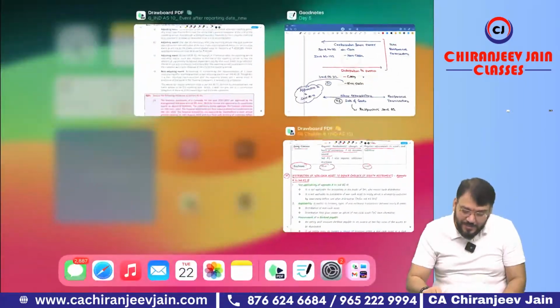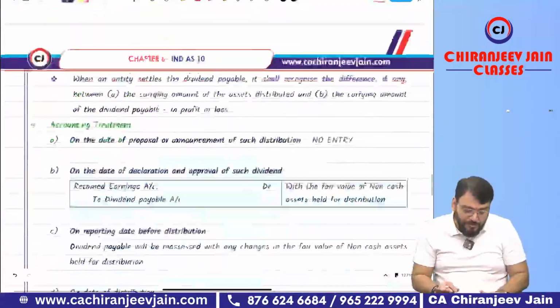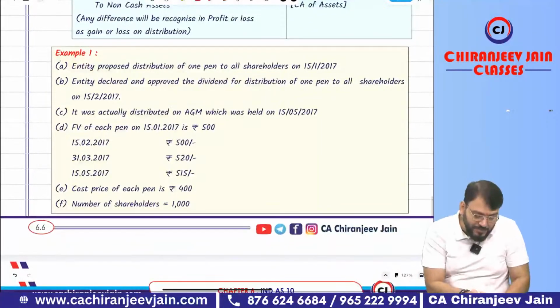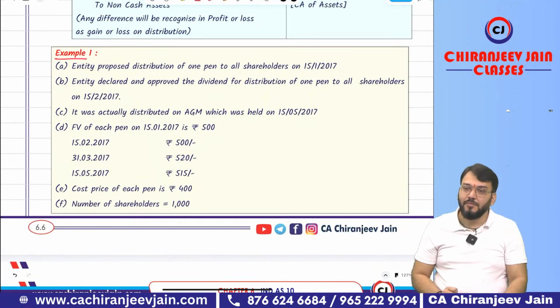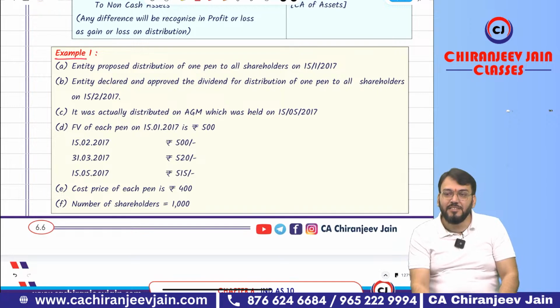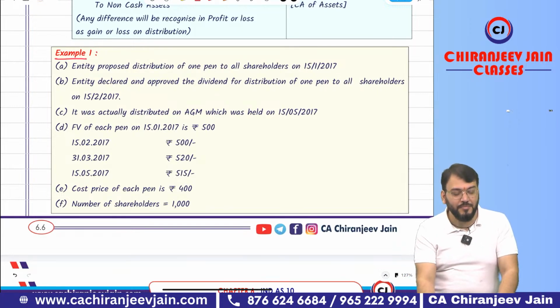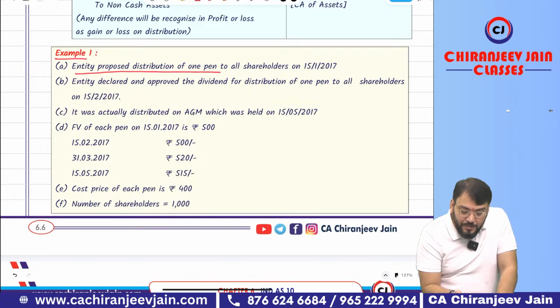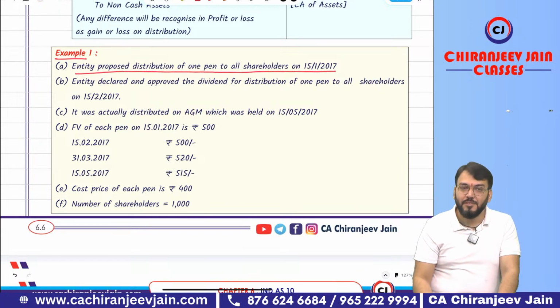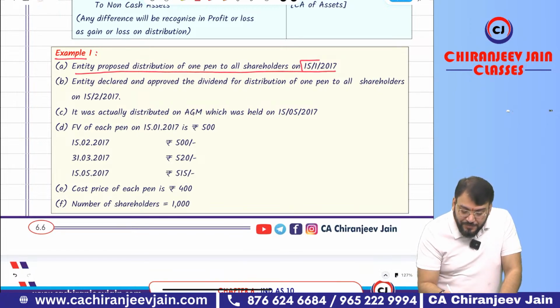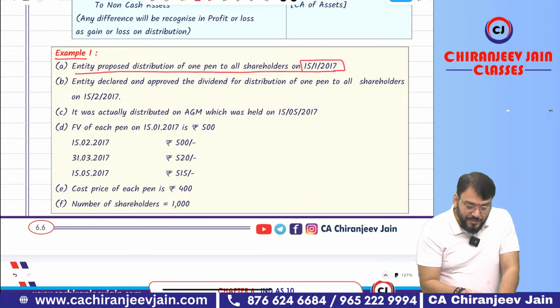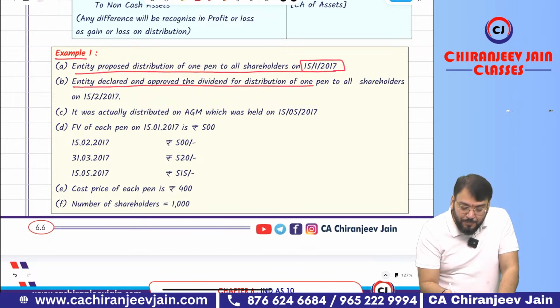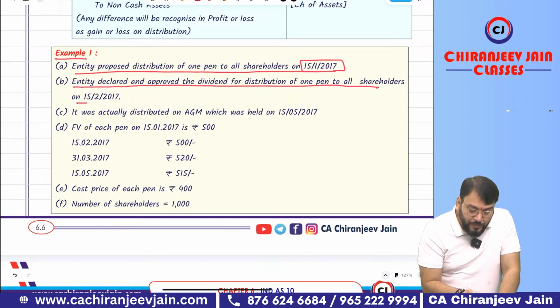The example I have already created. So let us directly come to the example. The example is given in your Saaransh book only. Correct? Entity proposed distribution of one pen to all shareholders on 15 Jan 2017. So what is the proposal date? 15 Jan. Entity declared and approved a dividend for distribution of one pen to all shareholders on 15 Feb.